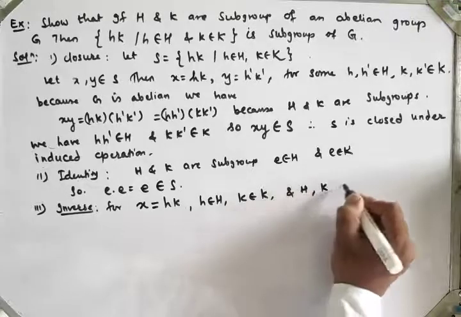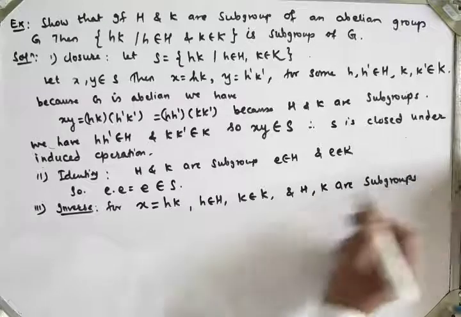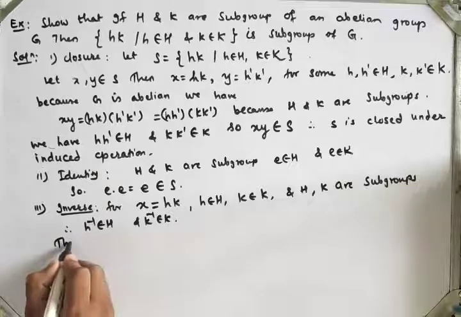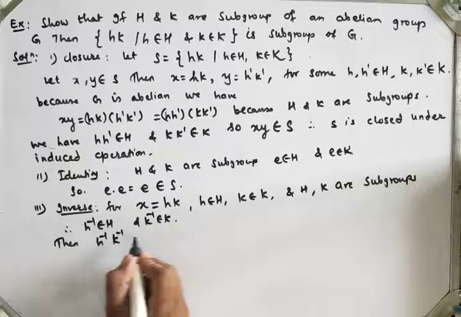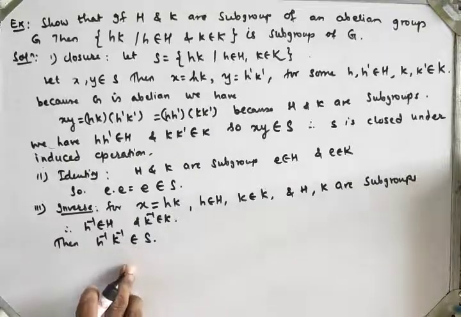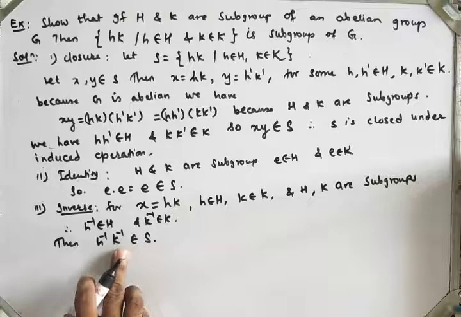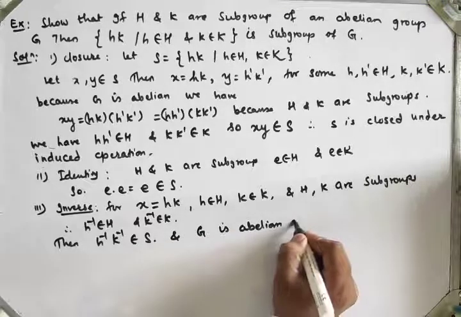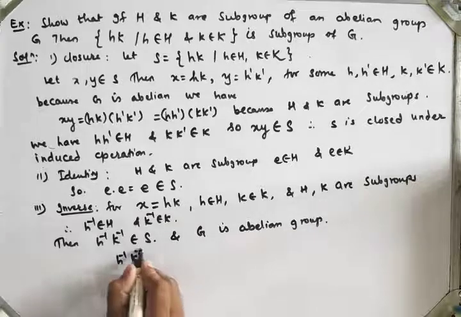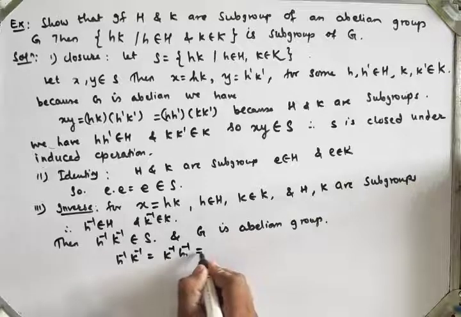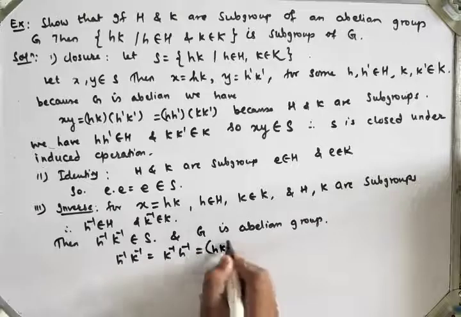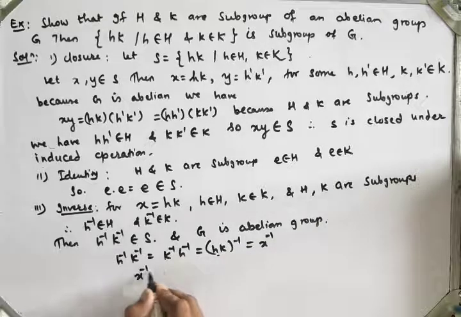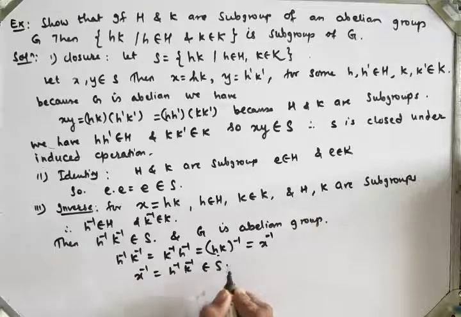Therefore h inverse belongs to H and k inverse belongs to K. Then h inverse into k inverse also belongs to set S. Because G is an abelian group, h inverse k inverse equals k inverse h inverse, which is the same as (hk) inverse. hk is nothing but element x, so x inverse is equal to h inverse k inverse and belongs to set S.